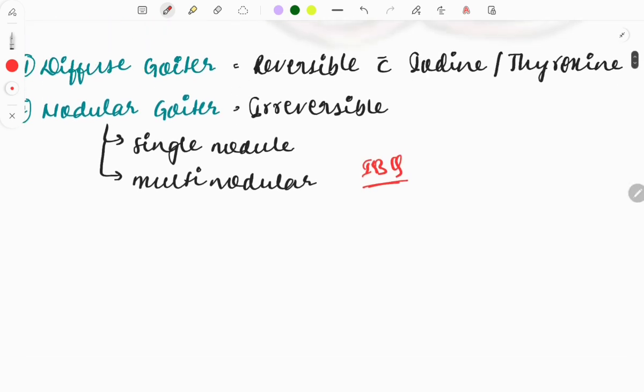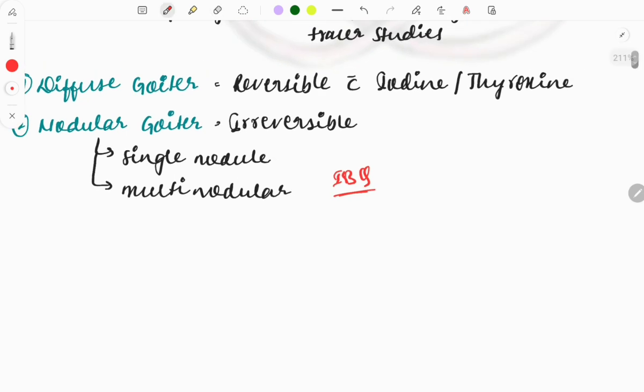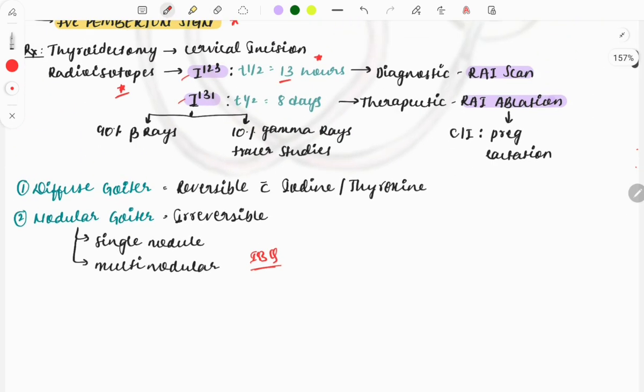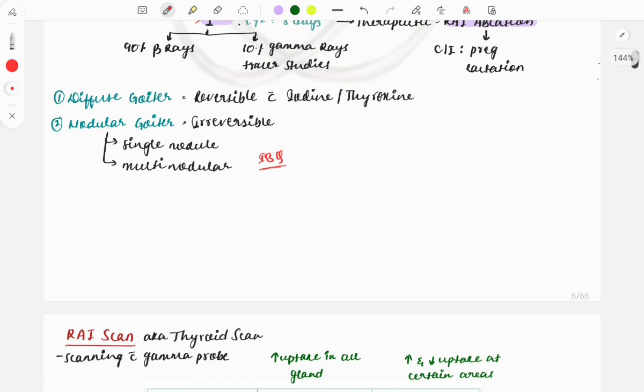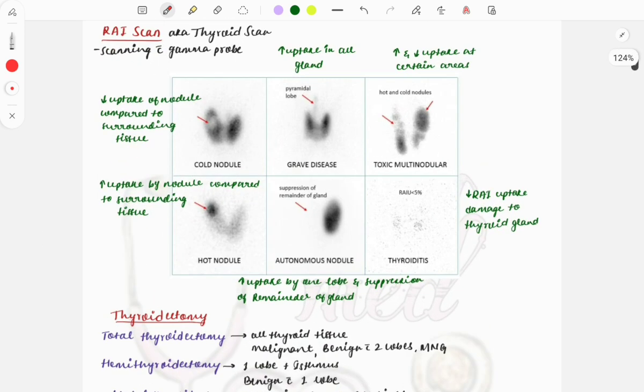Multinodular means, see, this is the face, and this is the neck part, and here you can differentiate multiple nodules. If you palpate a live patient, you will come to know whether there is a single nodule or multiple nodules, and in the image also you can clearly see how many nodules there are, and you can come to know the answer, diffuse or nodular. So this is what you must know about the goiter.